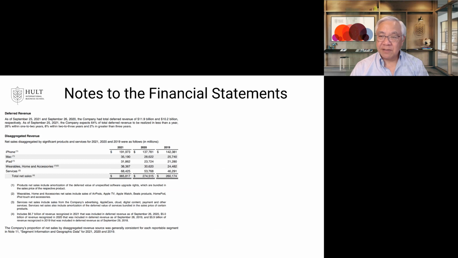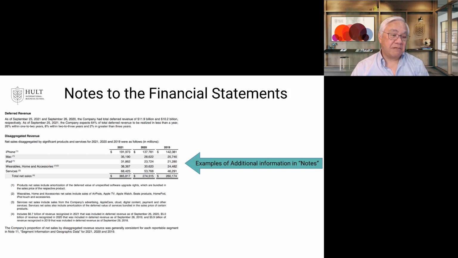Then the notes. As mentioned, there are tens or hundreds of pages of notes. Here I just picked one to illustrate an example that is interesting, right? So we have total sales, and that would tie to the income statement we saw previously, but it breaks out the sales between the iPhone, the Mac, and the iPads, and other products like the wearables, and their services.